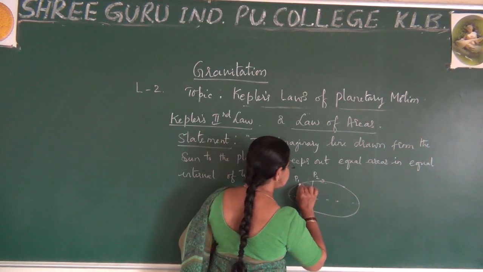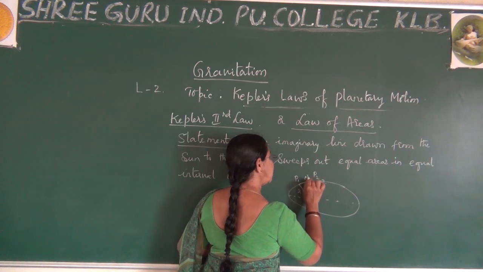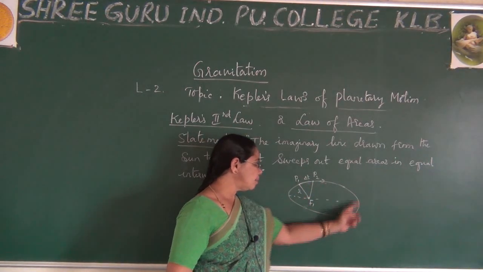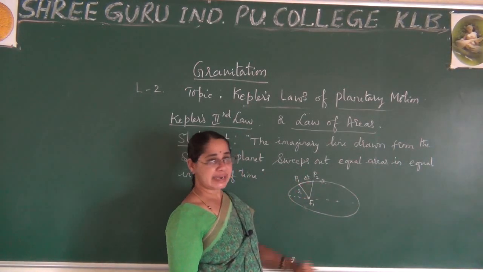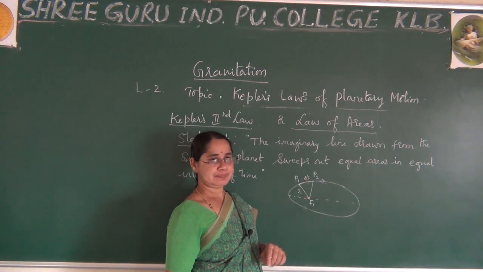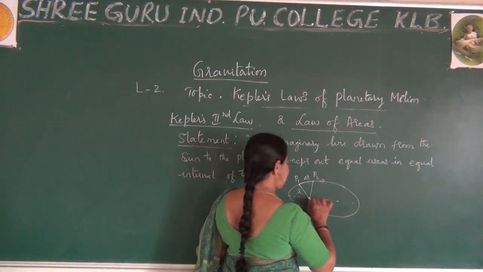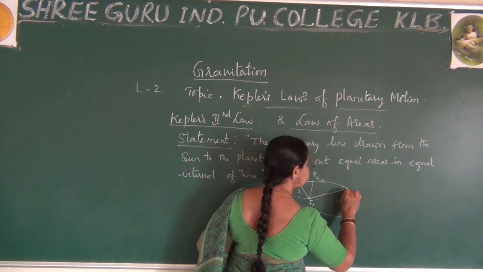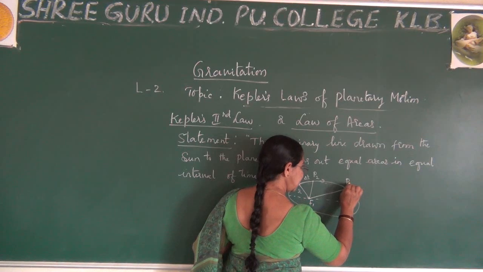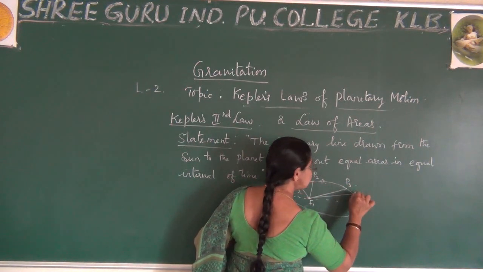Now this has taken some time, which I can say is delta t, because it is a small time interval. Remember, if it completes one complete ellipse, you would have taken T, but now I have taken a small portion, hence I write delta t. Is it clear? By chance, if the same planet is coming here, this is the one position, let me say this point is P3, and after one day it reaches here.